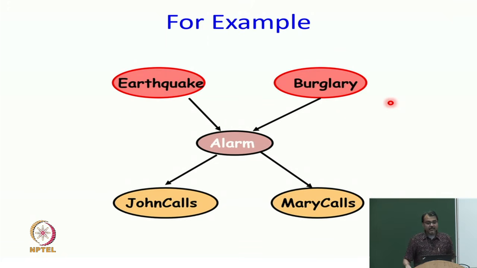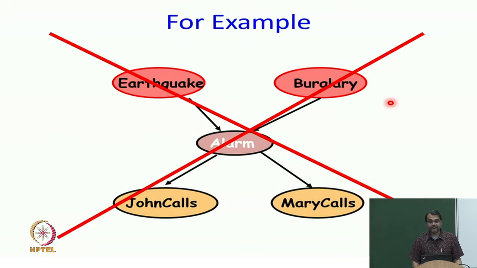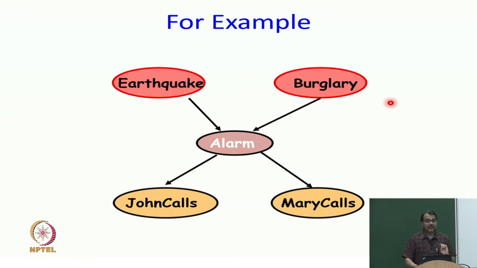So, in this particular case, look what is happening in the converging connection. Earthquake and burglary are not independent given alarm, right, and this we need to generalize, so I will make it one more step complicated. Is earthquake independent of burglary given John calls?